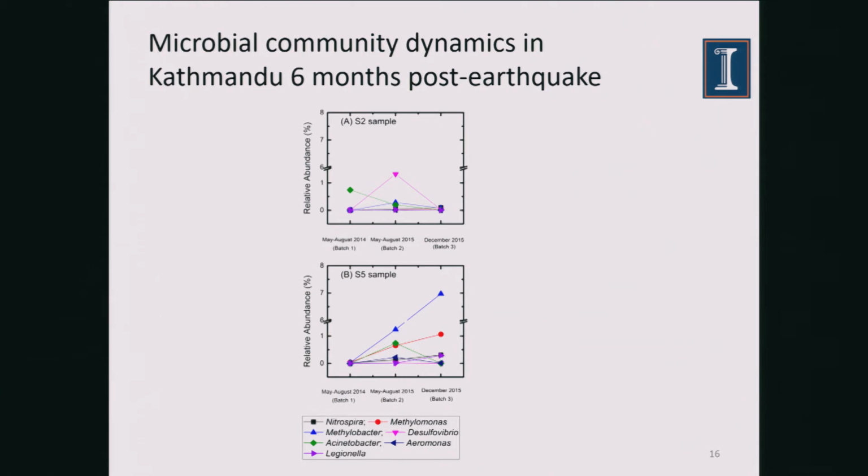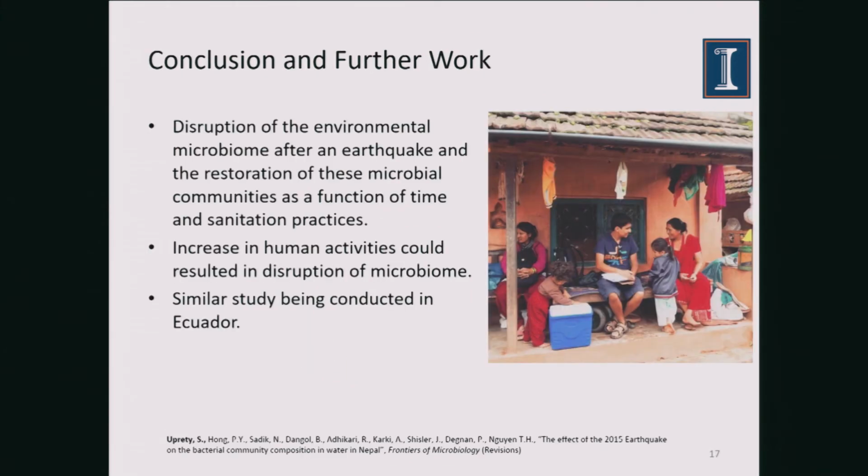This again talks about the same thing I talked about earlier. There was an increase in the abundance of the microbial community we looked at right after the earthquake, and in December of 2015, 8 months after the earthquake, it went back. It was trying to go back to its original condition for most of the pathogens we looked at. So basically, this talks about the disruption of the environmental microbiome after an earthquake and restoration of these microbial communities as a function of time and sanitation practices. Like I said, there was a lot of influx of humans, or a new population, in the sampling sites. So an increase in human activities could result in disruption of the microbiome. We're trying to do the same study in Ecuador after the 2016 earthquake.